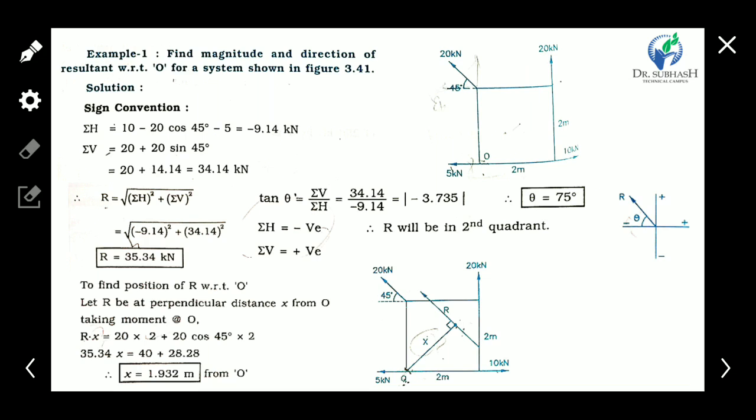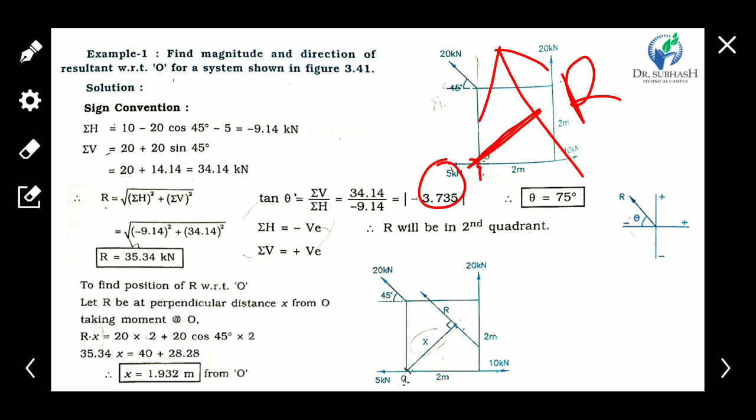So we have to get the perfect direction. For that we have to calculate the perpendicular distance from any reference point. We could consider this point, or this point, or this point. Here we consider the O point, and find the perpendicular distance between the resultant R and reference point O. So we can perfectly place the resultant, or find its perfect direction.